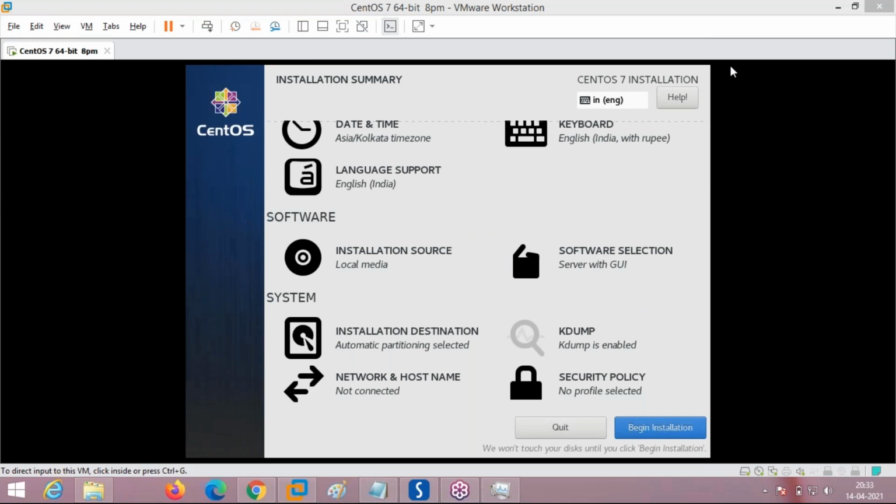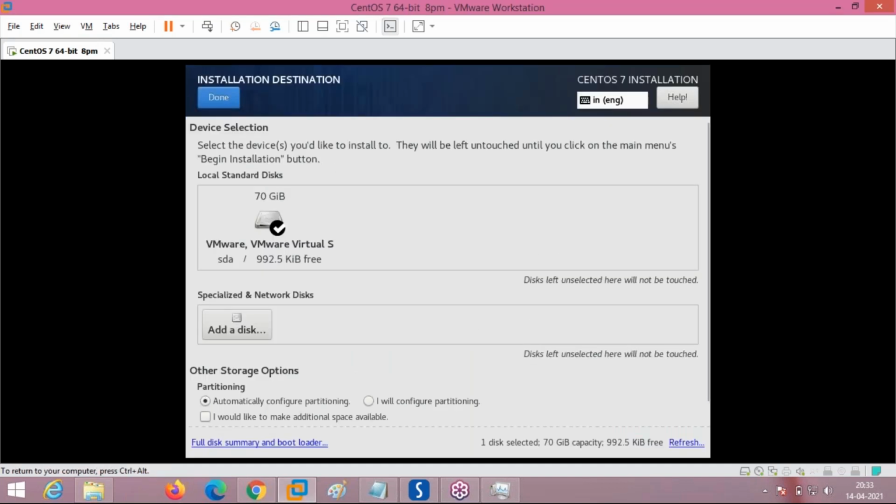Okay. See, now we have selected server with GUI. Now we will see partitioning, system partitioning. What is the space of the hard disk? Remember, to the VM we gave 70 GB. Remember, while creating the settings, 70 GB was given to this VM. Now you have to select I will configure partitioning. This option should be selected and press done.